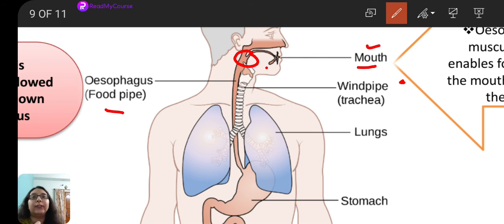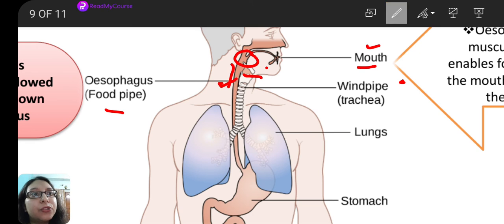Now when we are taking in food, how is it that the food does not enter into the windpipe? There are chances that the food may enter into the windpipe. So there must be some structure guarding or closing this particular windpipe so that food is only able to enter through the food pipe.